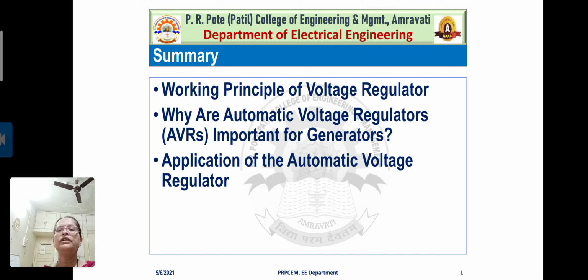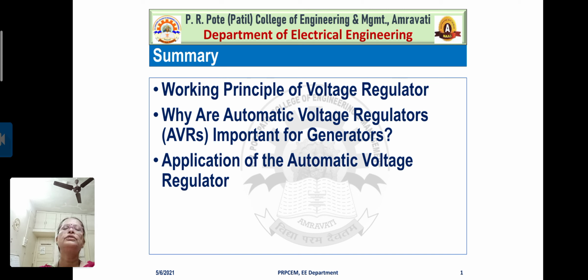Before understanding that effect, it is important to know what exactly the automatic voltage regulator is, what its block diagram is and how it works, and what its different applications are, as we have seen. In short, the automatic voltage regulator maintains the constant output voltage of the alternator in load variation cases.